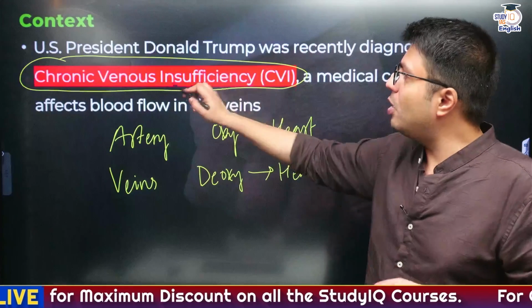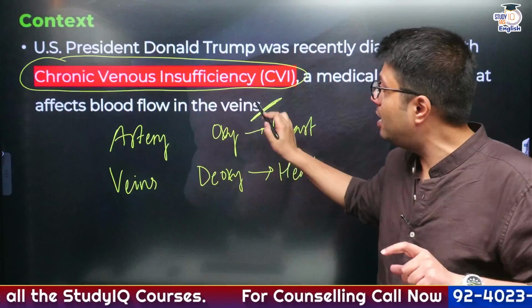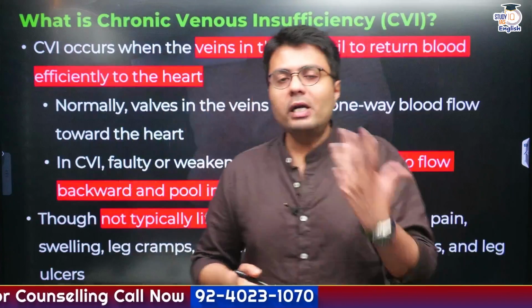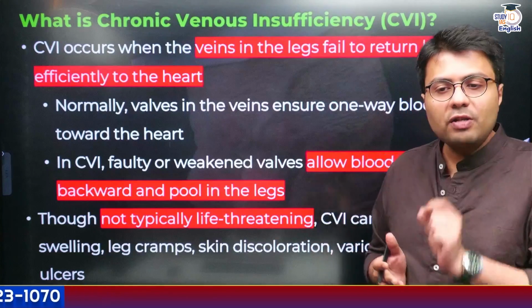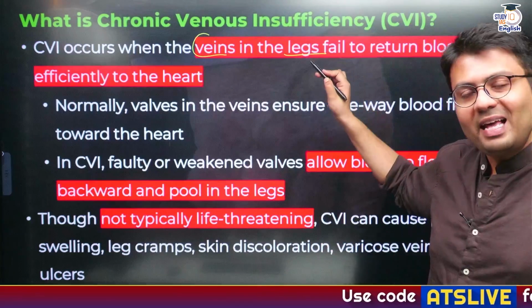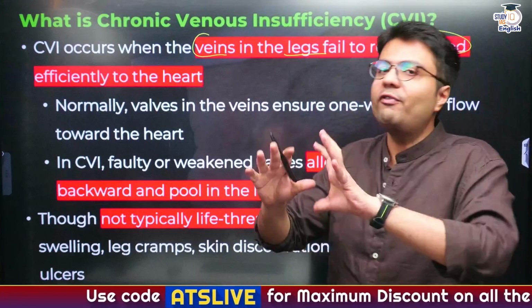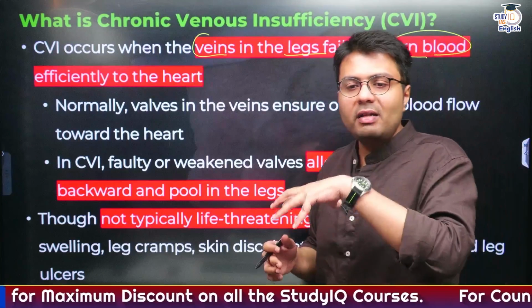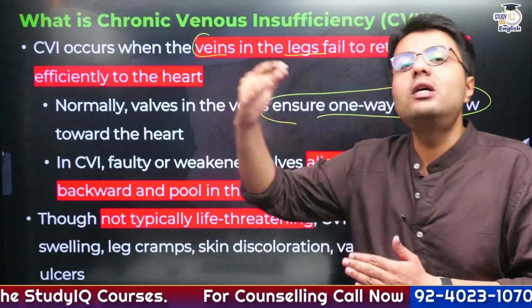So this chronic venous insufficiency, as the name suggests, deals with the flow of blood not through arteries but through veins, right? Now, what happens in CVI, the abbreviation for chronic venous insufficiency, is that the veins present in your legs fail to pump the blood back to your heart efficiently. Normally, the valves in your veins ensure one-way flow of blood towards the heart, right?